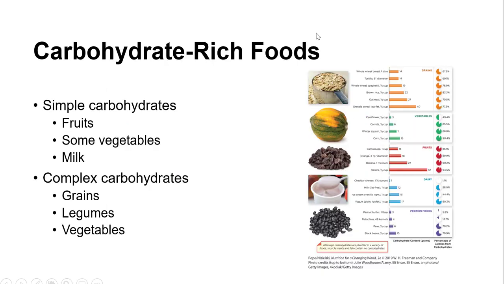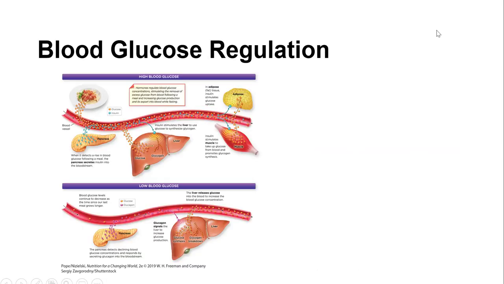Note that none of these foods that are high in carbohydrates are inherently bad. These are all good, nutrient-dense foods. Now, what does end up playing a role in the health of carbohydrates is what our bodies do with the carbs. I mentioned that the simple carbohydrates require little to no digestion, which means they go quickly to the bloodstream. Complex carbohydrates, on the other hand, take a little longer to digest and get to the bloodstream. Let's take a look at this blood sugar maintenance I'm talking about.